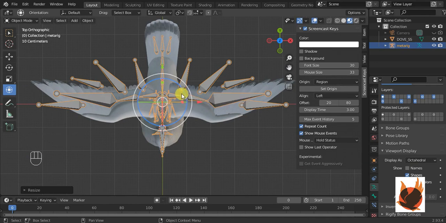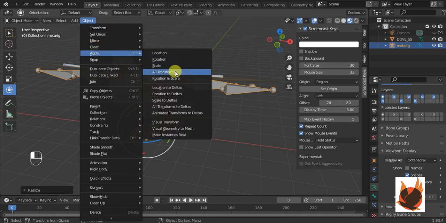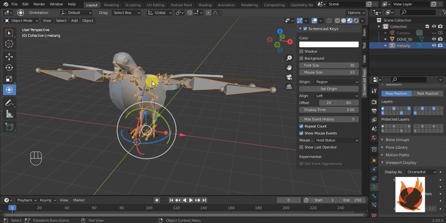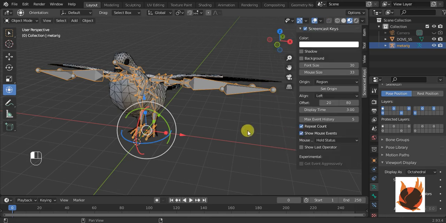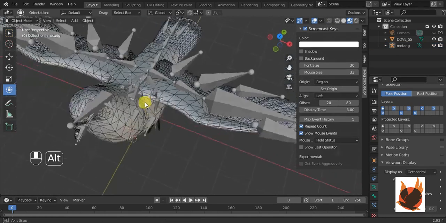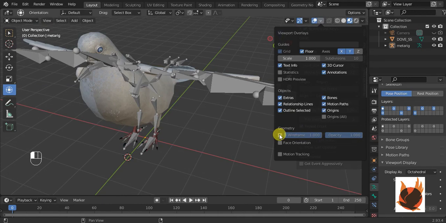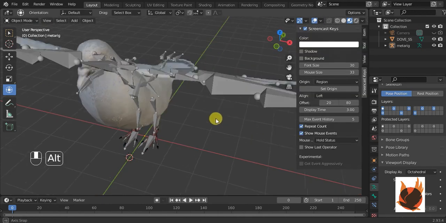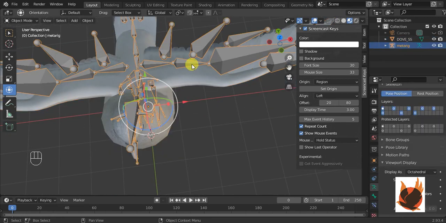And now we have to just apply all transforms and then go to edit mode, but first I want to just turn on geometry and wireframe. So I think it is a bit easier to see the bones. Otherwise, if you don't like it, you can just uncheck it. So I think I should keep it off.